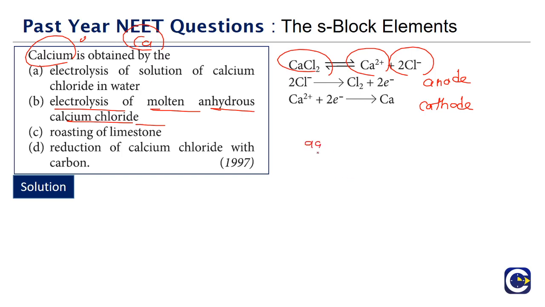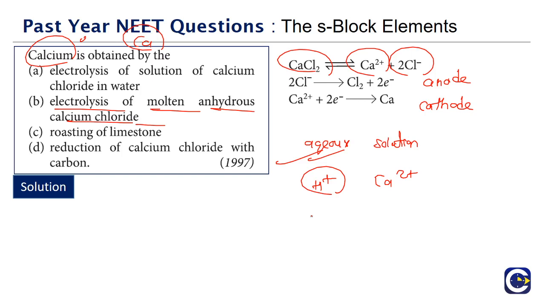If it is an aqueous solution, then there will be a problem. Because aqueous solution means at the cathode we will have both H+ and calcium 2+. And for reduction, H+ will have a preference for undergoing reduction because of the reduction potential order. H+ will undergo reduction in case of aqueous solution. That's why we will not be able to get the calcium, just like the way it happens in the case of sodium also. So the electrolysis of molten anhydrous calcium chloride will be able to give us the calcium.